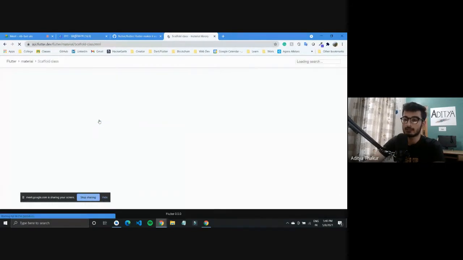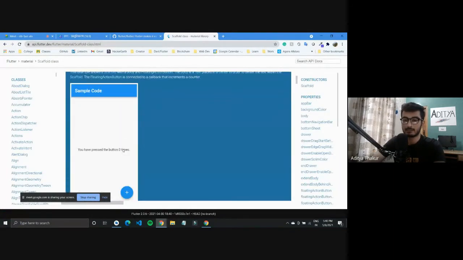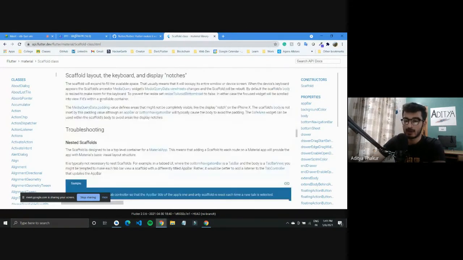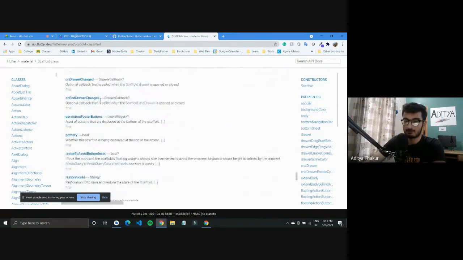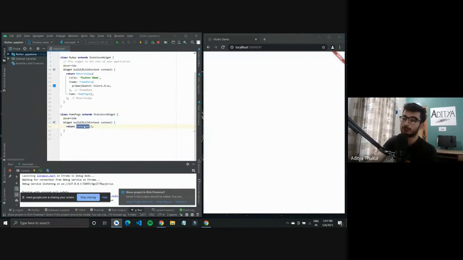Scaffold has all these different properties that you can use. It has an increment button like the one we saw, and then there is the app bar, and you can also have bottom navigation in scaffold. So yeah, let's go back to the code.